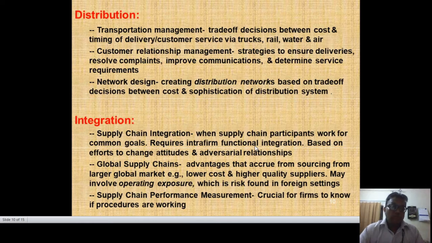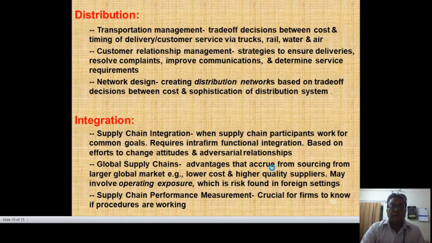Then we have to take care in the integration process of the global supply chain. In the global supply chain, we have to take advantage of sourcing from larger global markets. Lower cost and higher quality suppliers may involve operating exposures, which is risk found in foreign settings. With this integration approach, we can use supply chain performance measurements. It is crucial for firms to know if procedures are working.